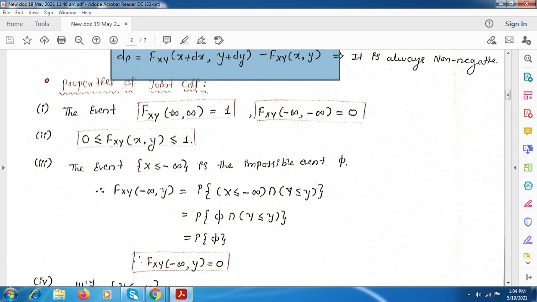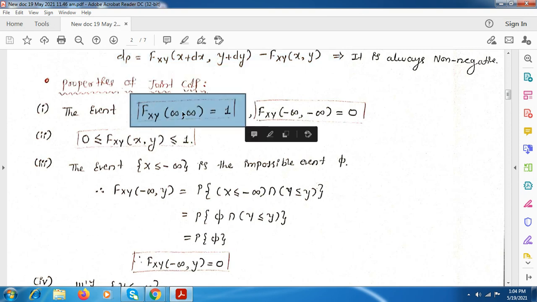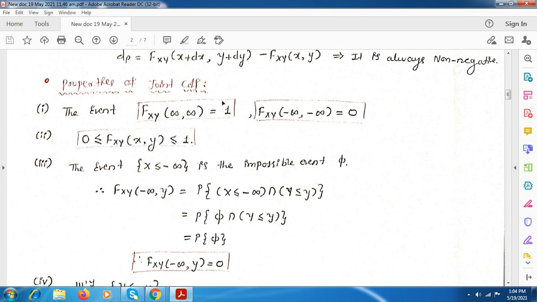When x is equal to infinity and y is also infinity, Fx,y of infinity comma infinity is 1, because this is the maximum value, and the probability of x less than or equal to infinity, y less than or equal to infinity covers the full sample area. So the maximum value we have is 1, and there are no values less than minus infinity.